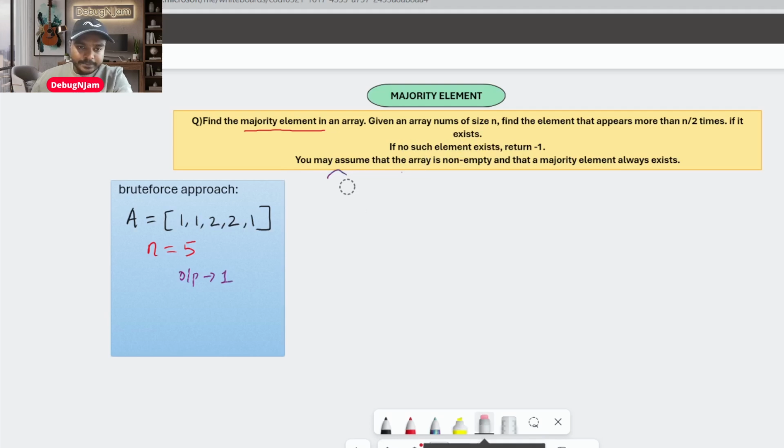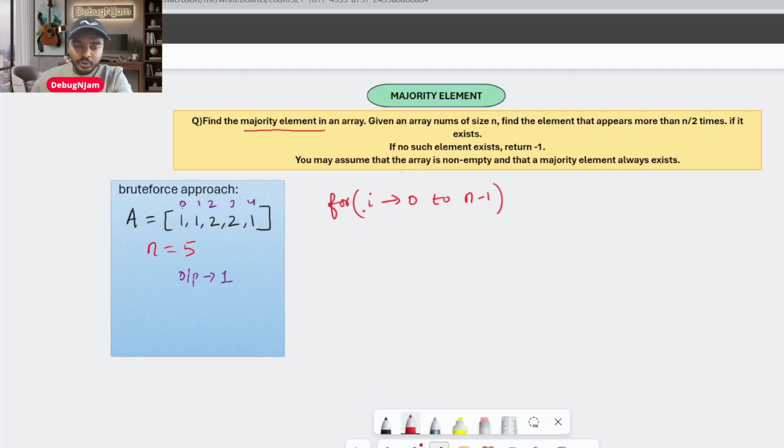Let's do that. To traverse each element, I need a loop, isn't it? I'll traverse from the 0th index to the n minus 1 index, right? You know very well what is 0 and what is n minus 1. Let's say 0, 1, 2, 3, 4. I'll traverse from 0 to 4, not 5, so n minus 1. This is very basic.